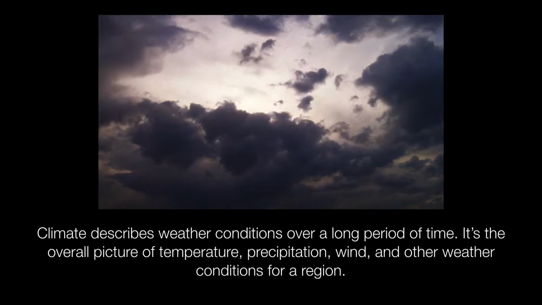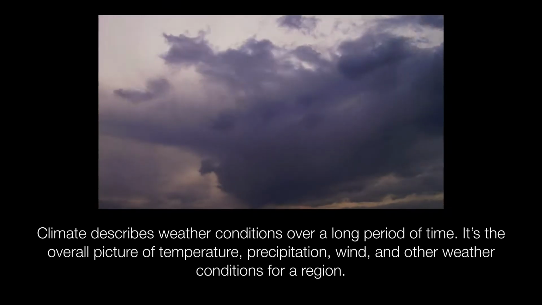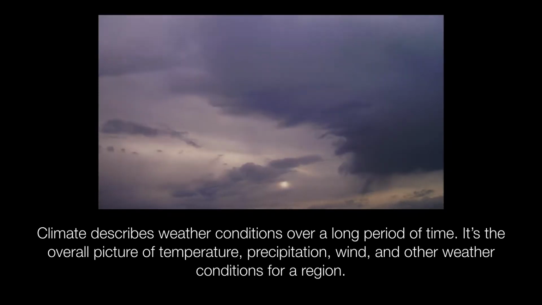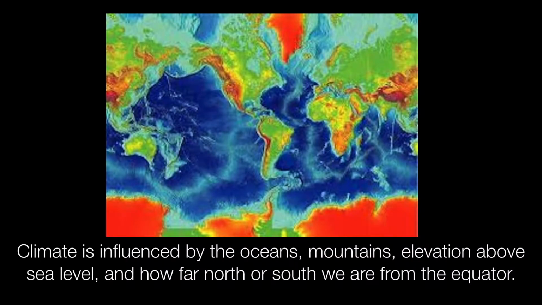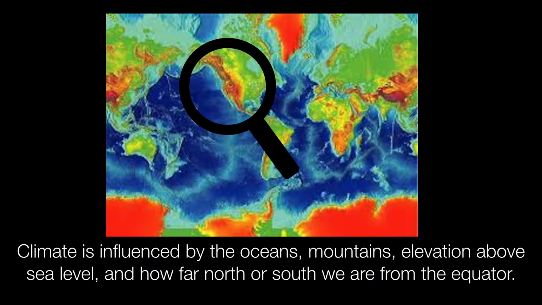What is climate? Climate describes weather conditions over a long period of time. It's the overall long-term picture of temperature, precipitation, wind, and other weather conditions for a region. This graph shows the average monthly minimum and maximum temperature and precipitation at Kelowna. This is considered the climate of the region. Climate is influenced by the oceans, mountains, elevation, and how far north or south we are from the equator.